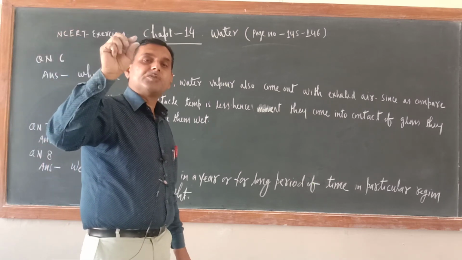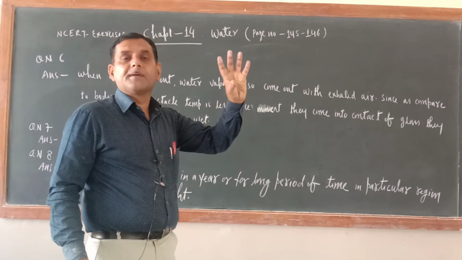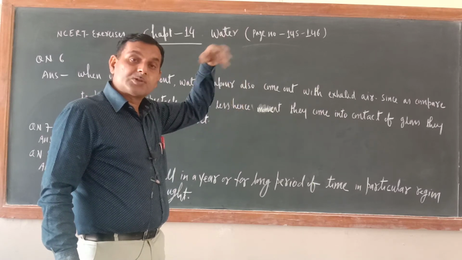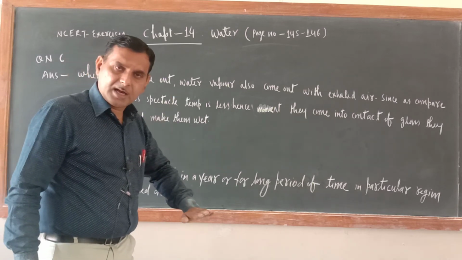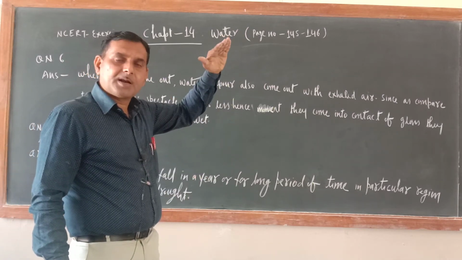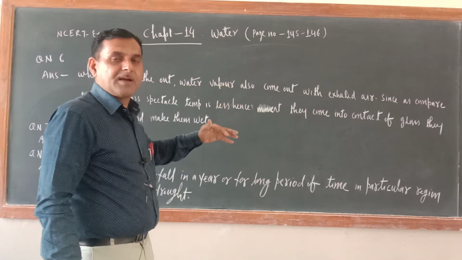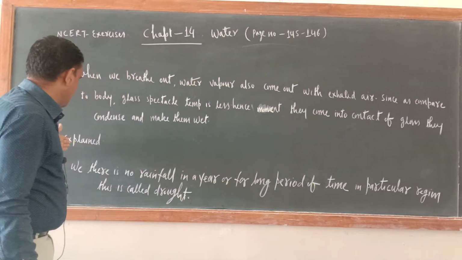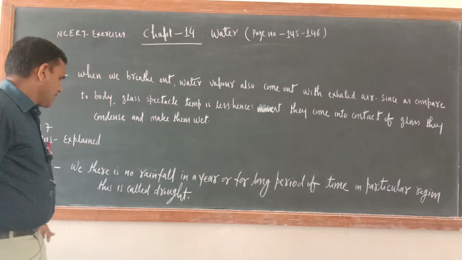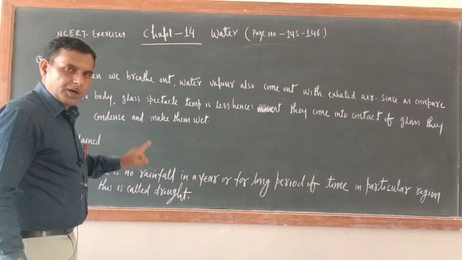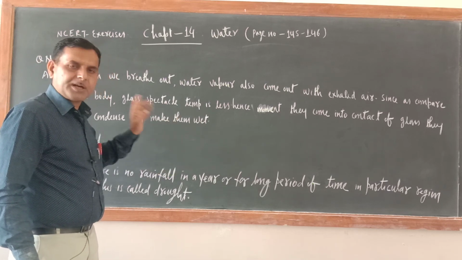Sometimes so many water droplets come close to each other and make bigger drops. That also hangs in the air, and that is also clouds. So on the earth's surface temperature is more, but in the upper layer of the atmosphere temperature is less. This is the reason clouds are formed. Same thing I have explained, you should write. Next one is, when does a drought occur? Drought occurs when there is no rainfall in a year or for a long period of time in a particular region.